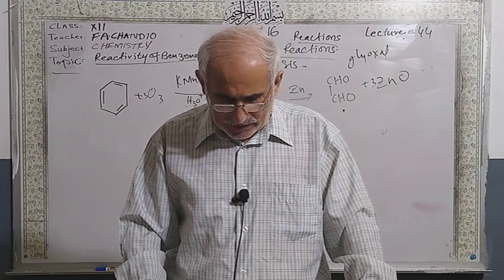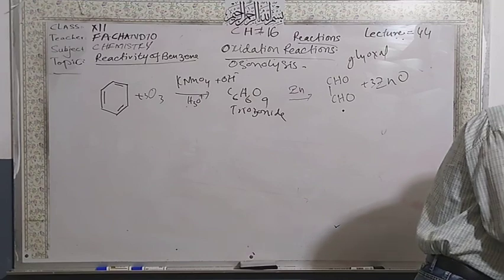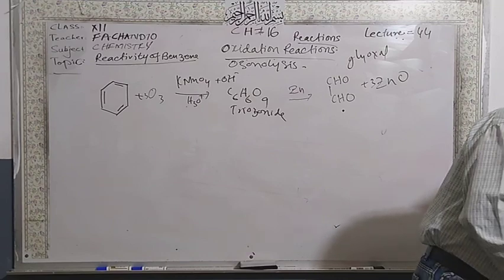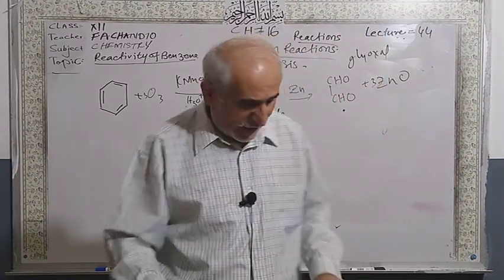Dear students, there is one very important chemical reaction.